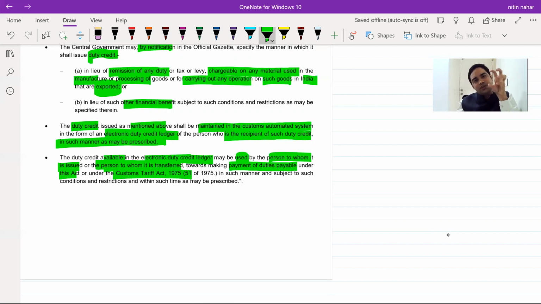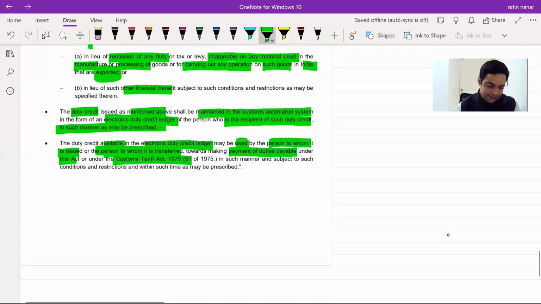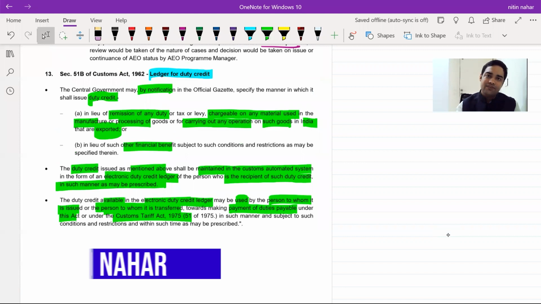So what is the use of this duty credit which will come in your duty credit ledger? You can either use it to pay custom duty, or you can transfer it to someone else and he can use it for paying custom duty. So something which was done through duty scrips, that form, will now be in electronic mode. Clear with this? Yes. So this was the last point of the amendments.